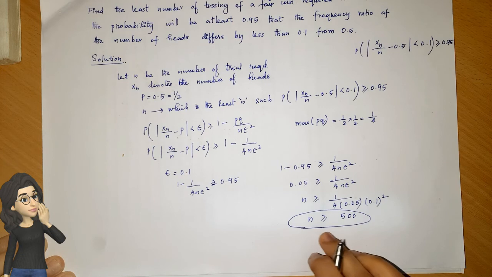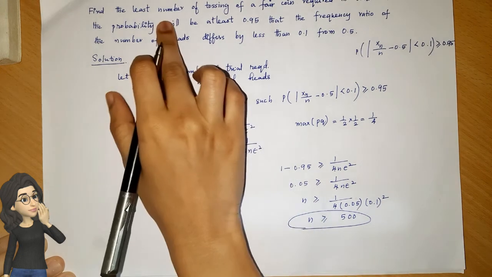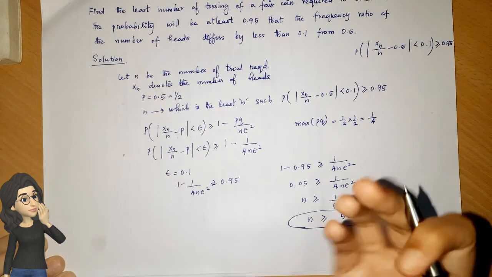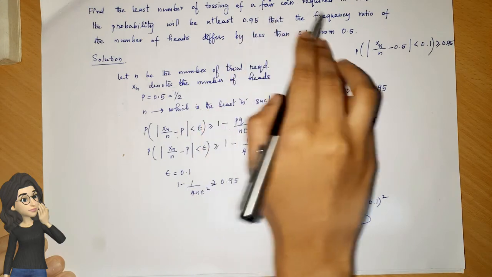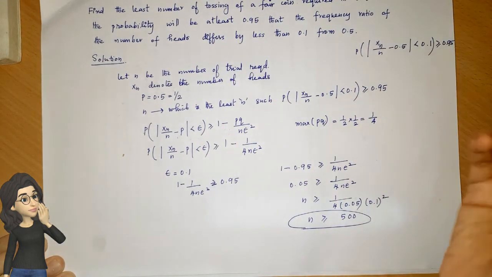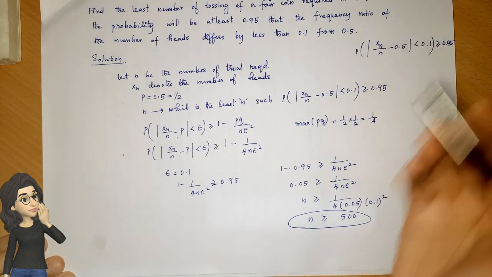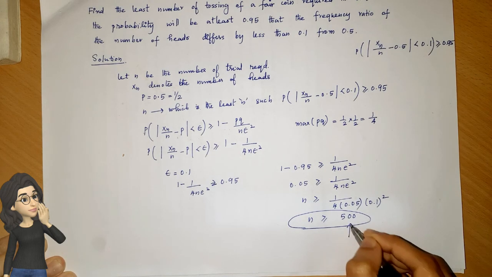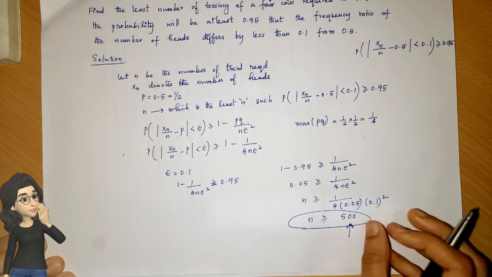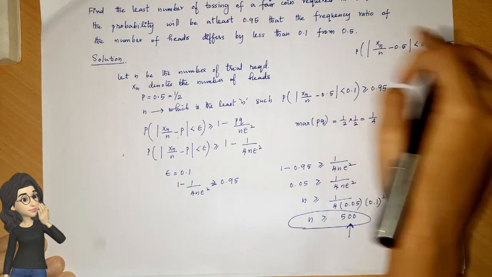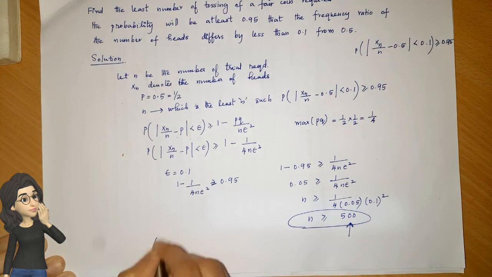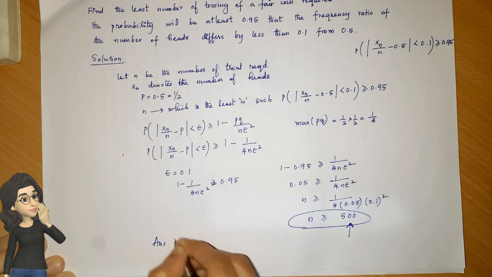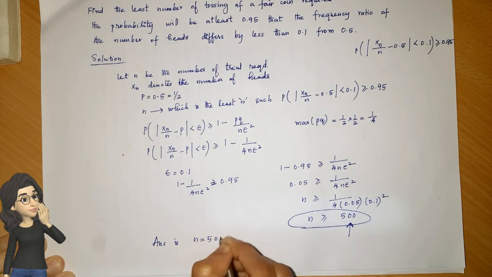So the number of tossings required is at least 500. The least number of tossings of a fair coin required is 500. So the answer is n equal to 500.